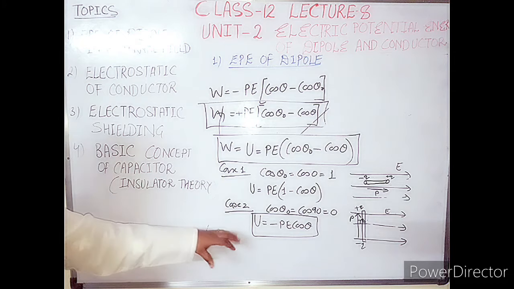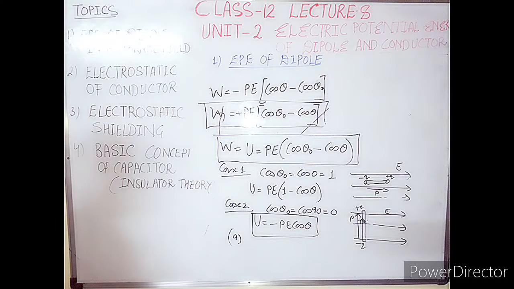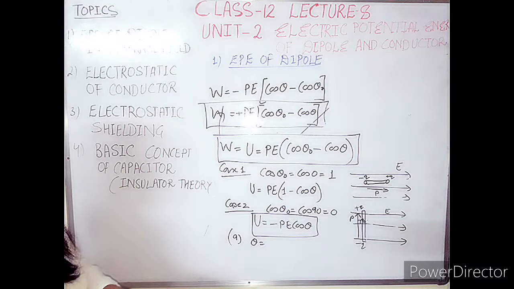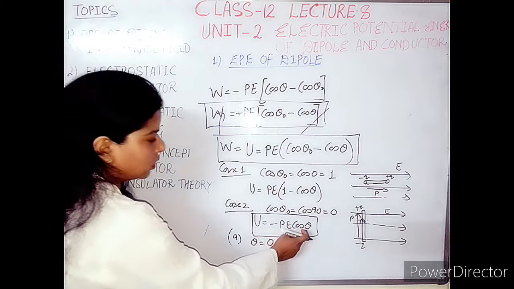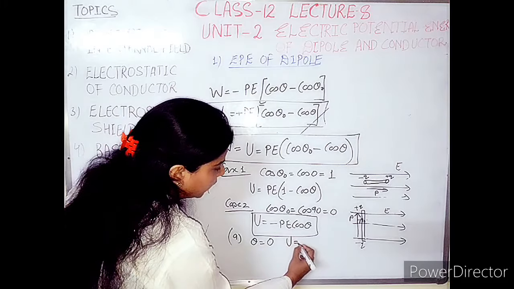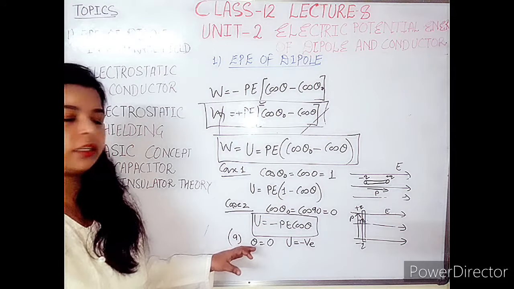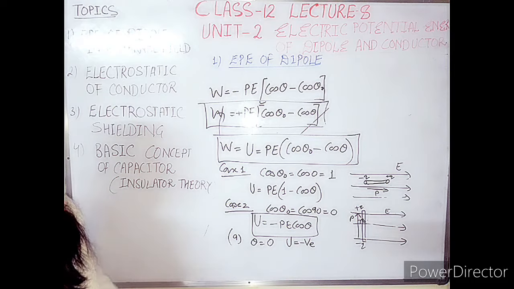Now in this case we can take sub-cases. Here in case 2, sub-case A, we take the condition of the theta value when the dipole rotates to reach equilibrium in the electric field. The theta in one case may be 0. If theta is 0, that means cos 0 is 1, so U is negative. The potential energy of the dipole is negative, and this is the case of equilibrium. The system is in equilibrium, so the dipole in this case is in equilibrium.